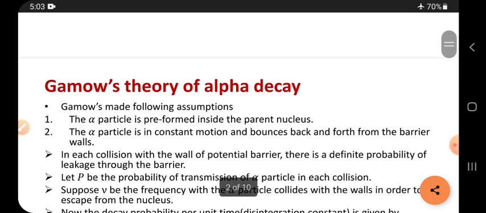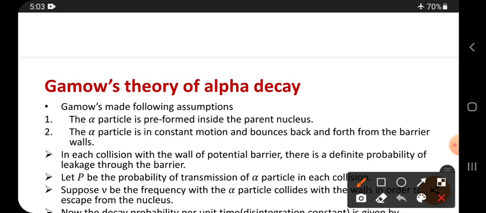Okay, so let me enter into the chapter. Gamow made the following assumptions. So he assumed about the alpha particle, there are two assumptions. One is the alpha particle is pre-formed inside the parent nucleus.